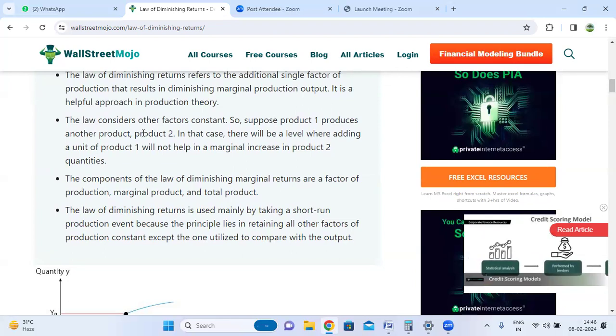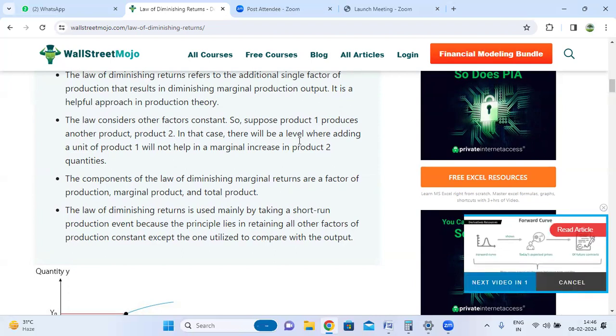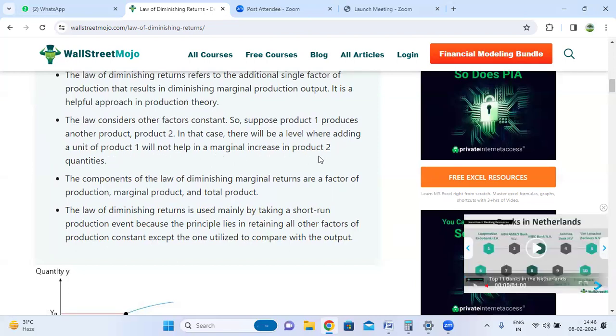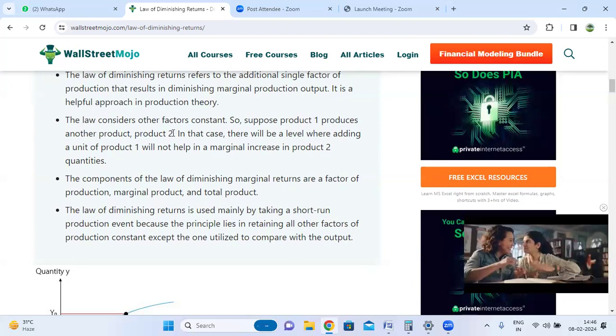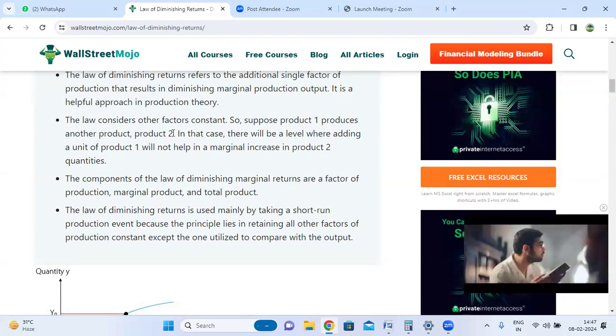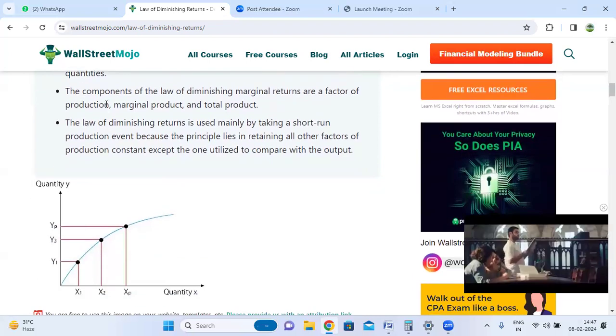The law considers other factors constant. Suppose one input produces another product, product 2. There will be a level where adding more units of product 1 will not help a marginal increase in the production of product 2. So the first production can increase, but there will be no addition to the secondary production, giving marginal production.